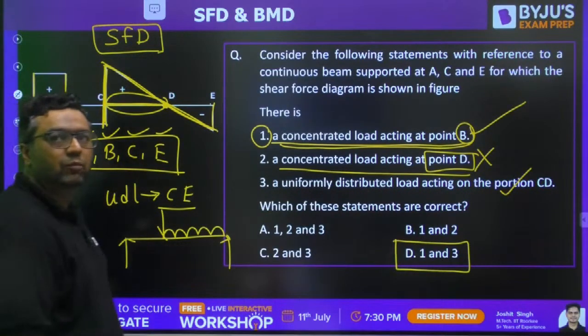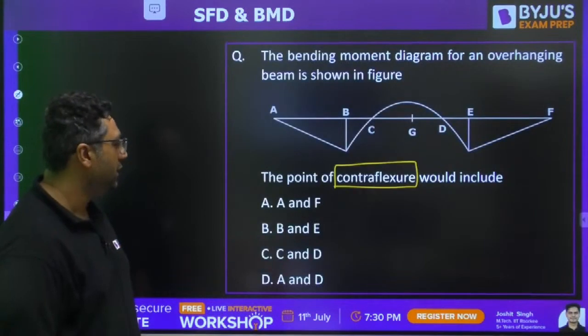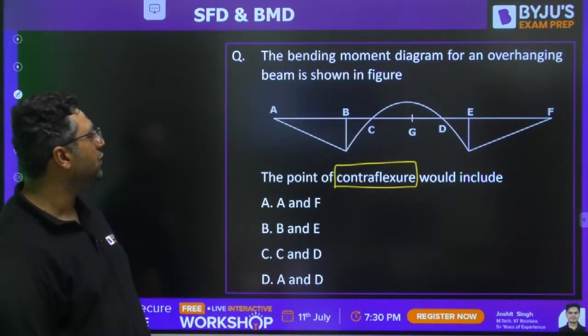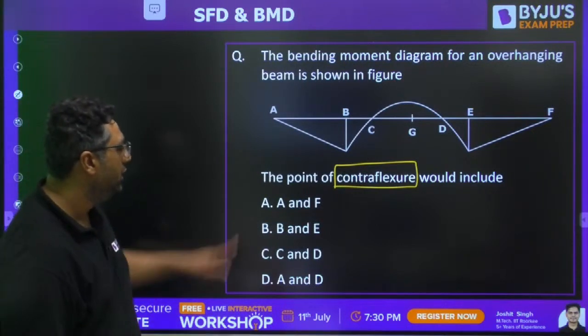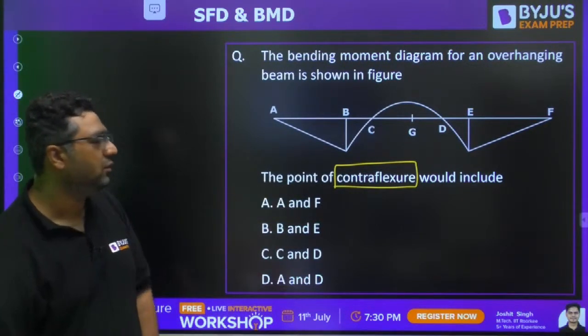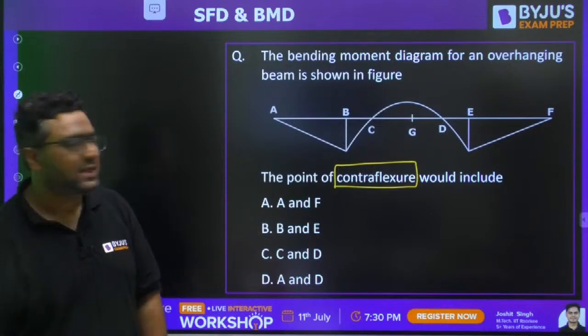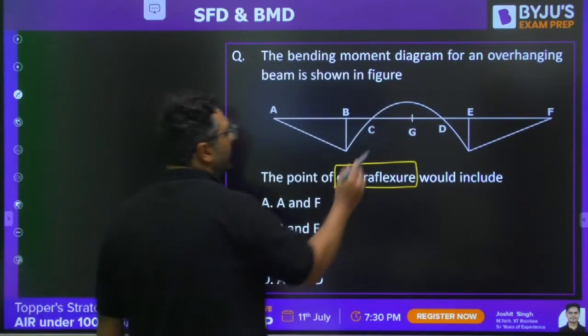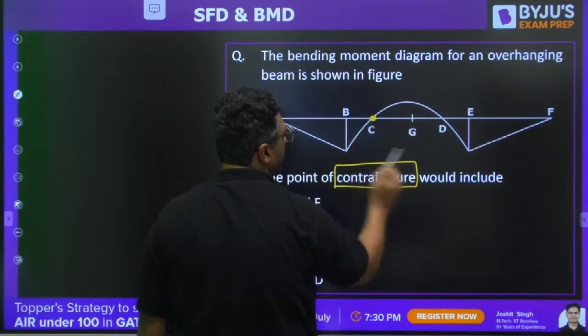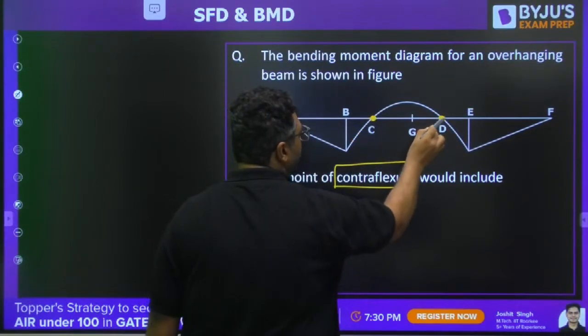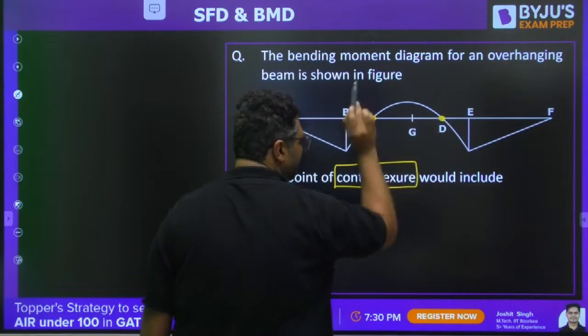Okay, moving further. So guys, the question is about the bending moment diagram for an overhanging beam, and the point of contraflexure would include. The point of contraflexure is the point where the bending moment is changing the sign.